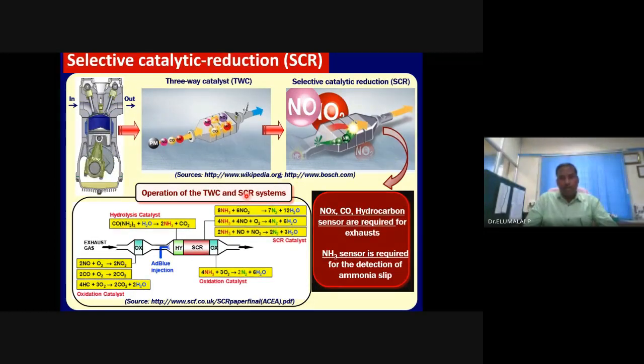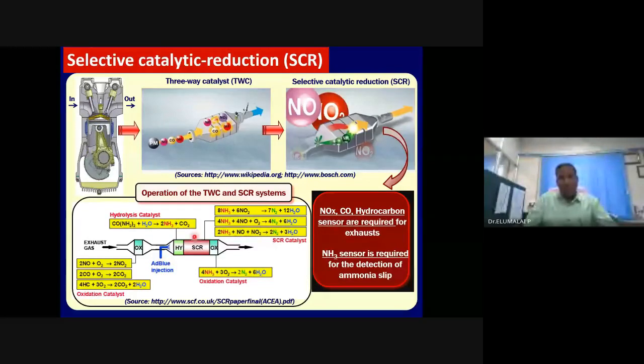All automobile manufacturers are mandated to use a urea-based selective catalytic reduction system. You would have heard this. The commercial name is AdBlue. A German company sells this AdBlue. It is a 33% urea solution in water. It is kept just before the tailpipe, within the tailpipe.